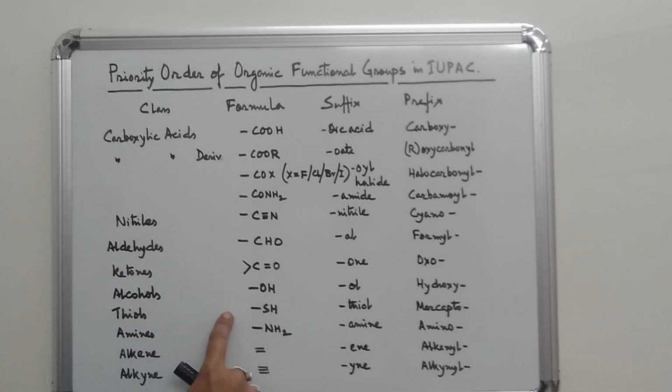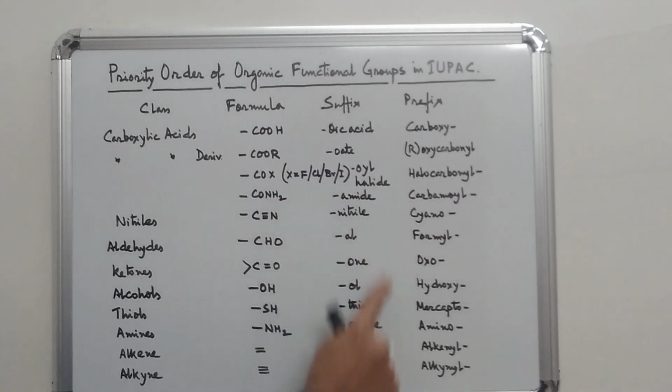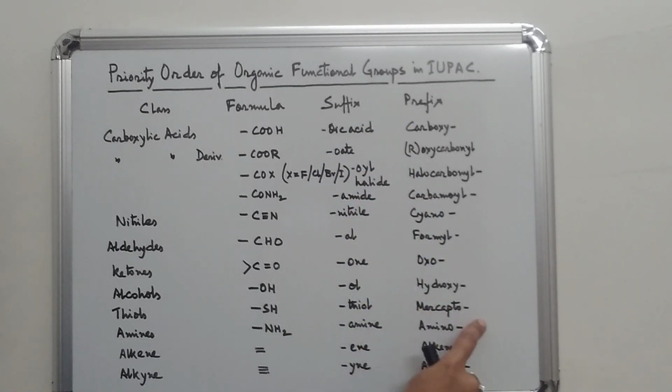For thiols, -SH, in suffix it will be thiol, the same, and in prefix it will be called mercapto. For amines, that is -NH2, in suffix it will be called amine, and in prefix it is called amino.